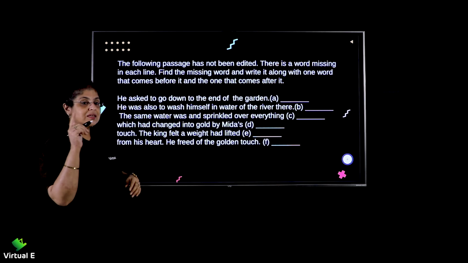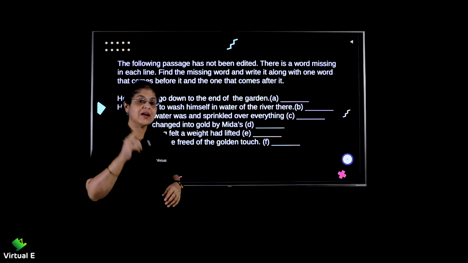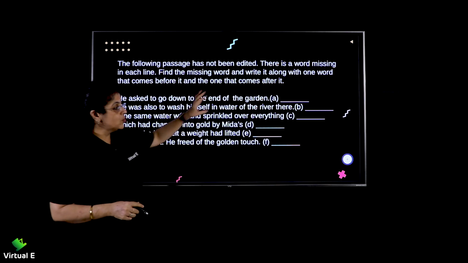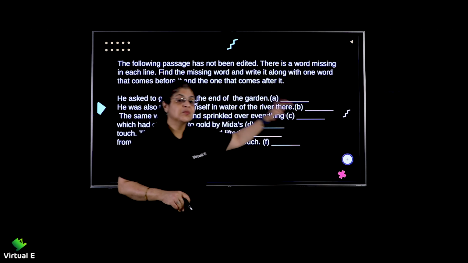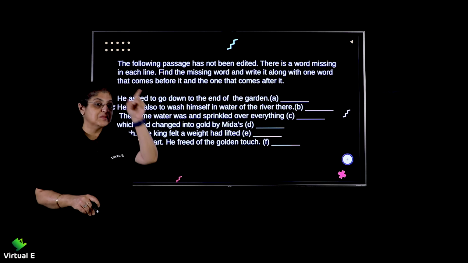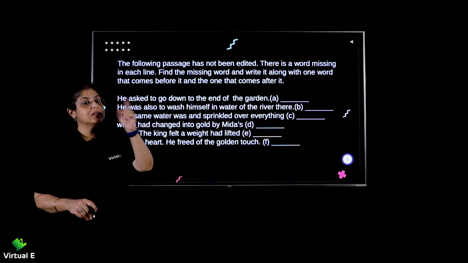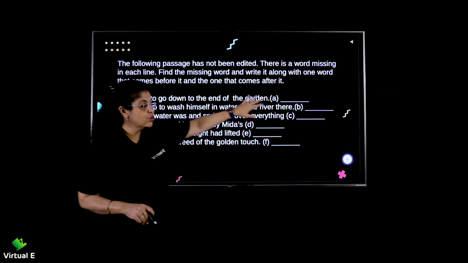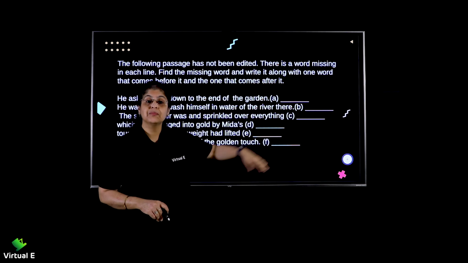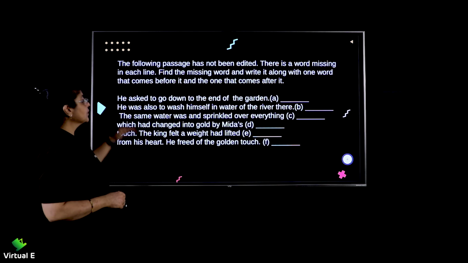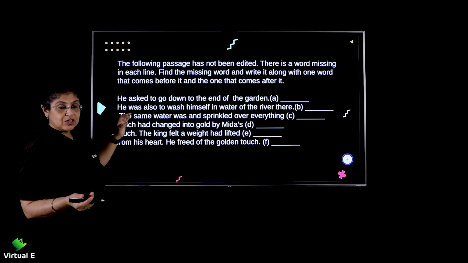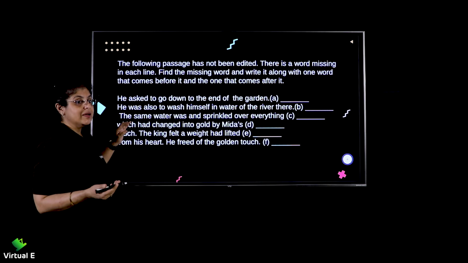So basically there is one word missing. Now when you are going to write your answers here, you are going to write the word that comes before it, the actual word which was missing, and the word that comes after it. So you have to write it in the blanks provided to you. Yeah. So I'll just read it first for you. You try thinking while I'm reading what can be added.